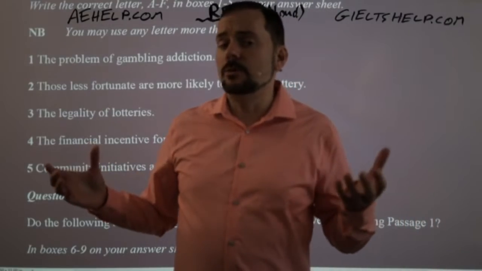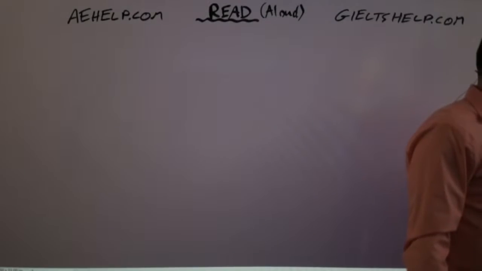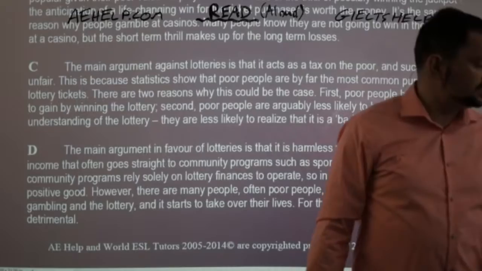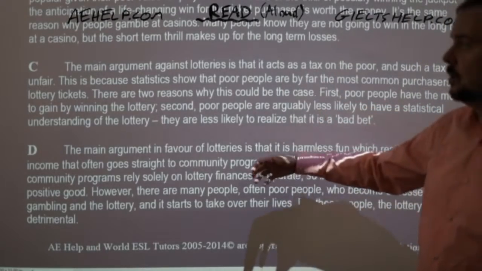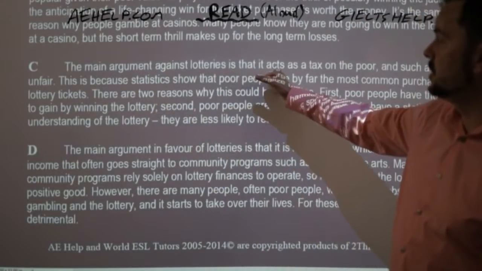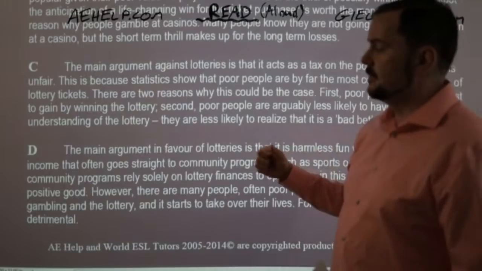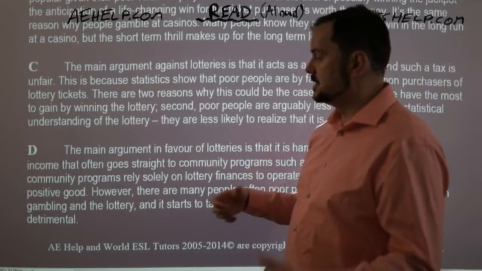In this case, don't panic. Go back and check which one. You remember that it's in the middle, so you're not just randomly searching. It's somewhere in C or D, right? So the main argument against lotteries is that it acts as a tax on the poor. Okay, that was not it, because I remember that paragraph also had some information about the community or society.